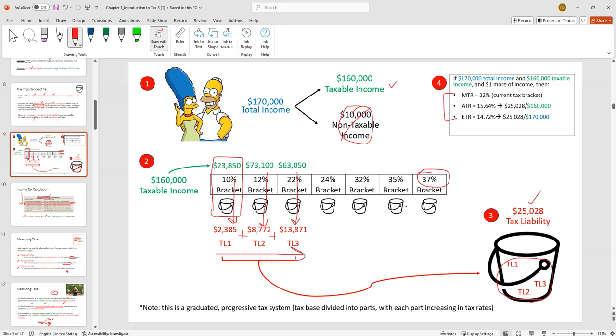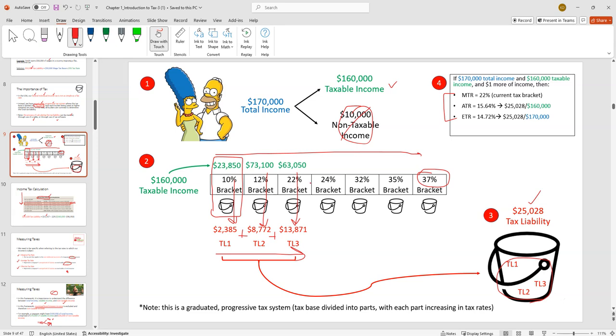And what they think when they say that is that they pay 37% on all of their income. No, that is not true. All of the income that got you up into all of these other buckets is taxed at different, lower rates. So yes, your marginal tax rate might be 37%, but your average or effective tax rate is probably lower. We have to do a little bit of math there.